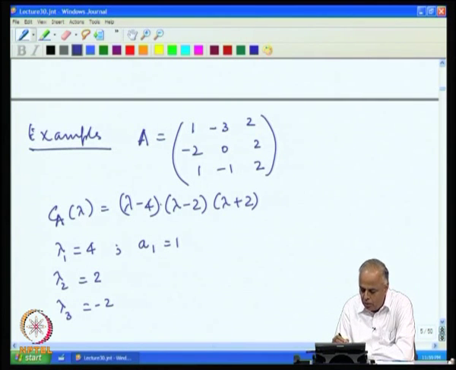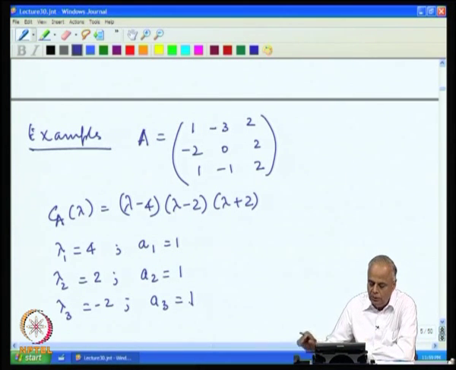The multiplicity of 4 is 1, because lambda minus 4 to the power of 1 is the factorization. Similarly, the algebraic multiplicity of lambda 2 is 1, and the algebraic multiplicity of lambda 3 is 1.